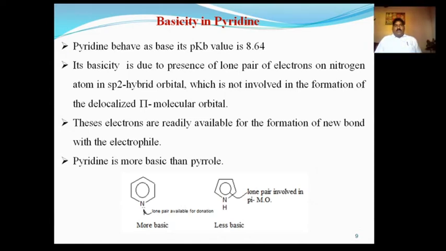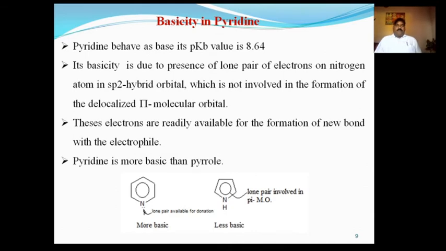Why? Because the lone pair is present in an sp2 hybrid orbital, and not in the delocalized pi molecular orbitals. So the sp2 hybrid orbital containing the lone pair is not involved in the formation of the delocalized pi molecular orbitals. That's why, as these electrons are not involved in delocalization, they are readily available for the formation of a new bond with an electron-deficient species or electrophile.